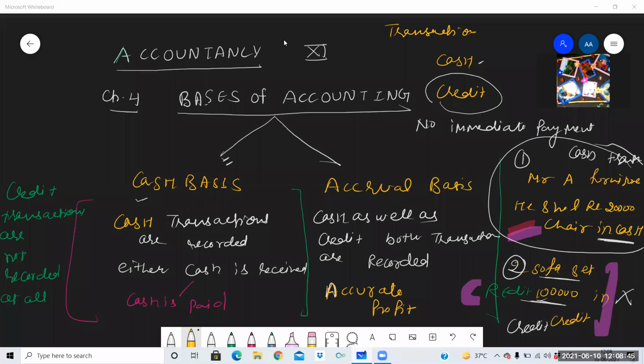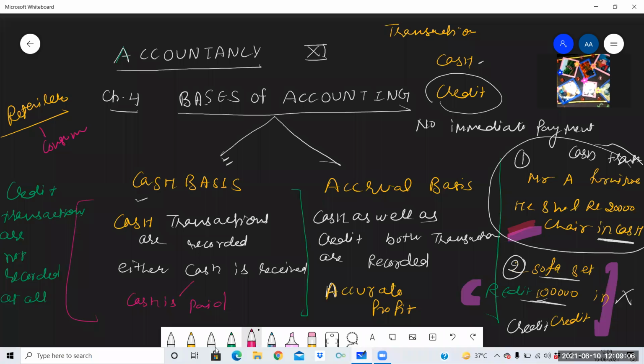Suppose a businessman whose business is mostly on cash basis. For example, a retailer in the market. Retailer means the businessman, the shopkeeper who is directly connected with the consumers.